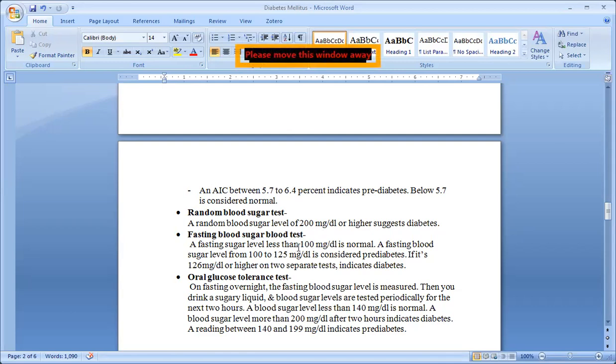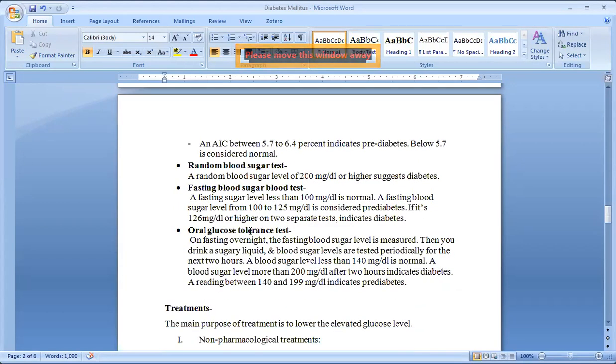A fasting blood sugar level less than 100 milligram per dl is normal. Below 100, then it is normal. A fasting blood sugar level from 100 to 125 milligram is considered pre-diabetic. If it is more than 100 up to the limit of 125, there are chances of diabetes, that is the pre-diabetic. If it is beyond 125 or higher, it indicates diabetes. The individual is having diabetes.